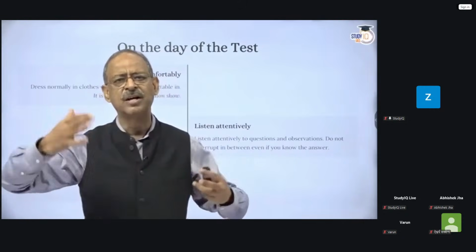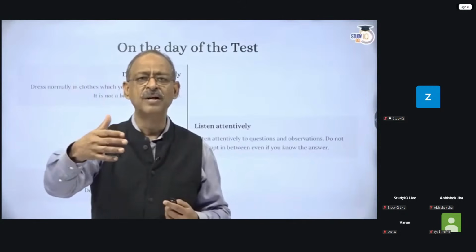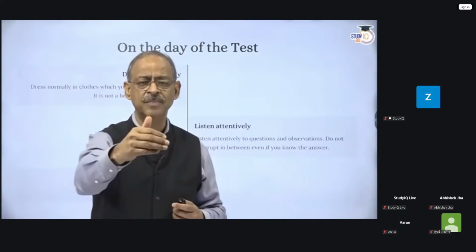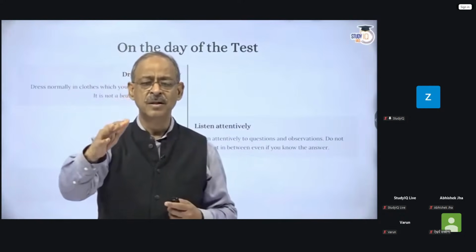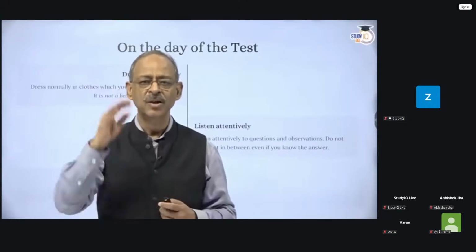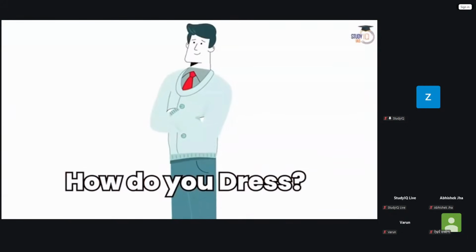You already cross that level where the chances of you getting employed are very high, even if you don't qualify for the civil service. So don't worry about it. The worry part is going to make you nervous. So you don't have anything to worry. You've done well, qualified over the mains, there you are. So how do you dress when you go in?